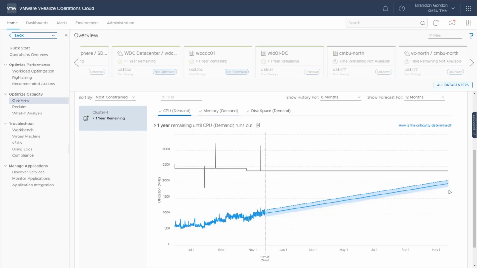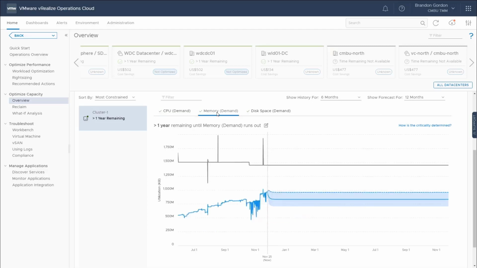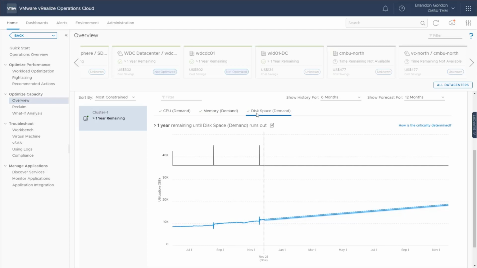So you see we still have plenty of capacity, but if our growth rate increases, then we'll see that time remaining will start getting lower and lower. But the idea is this will give us a proactive warning, so we know when we should start thinking about adding additional capacity. We also can look at it from a memory perspective, so we can see what our projections are for memory usage, as well as disk space.